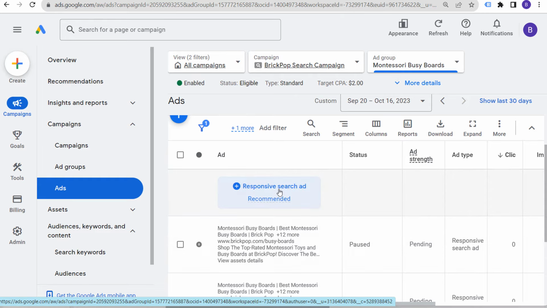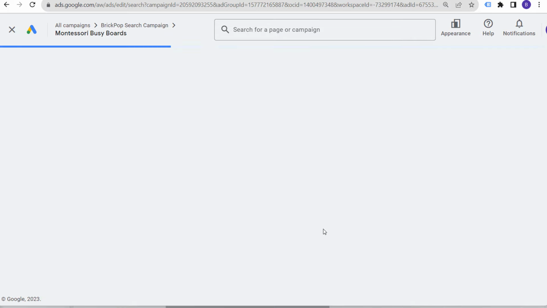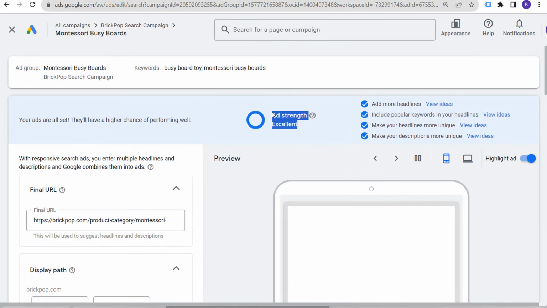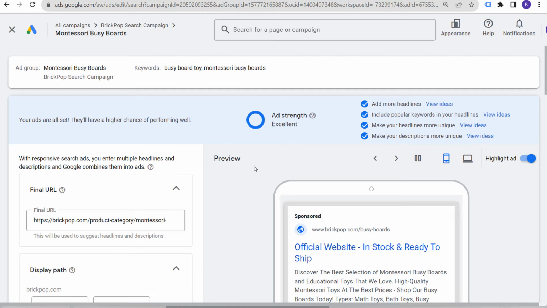So what you want to do is create multiple responsive search ads per ad group. And when you are creating your responsive search ads, you want to create ads that have an excellent ad strength. Now, this is not used within the auction. This is basically just feedback to you.